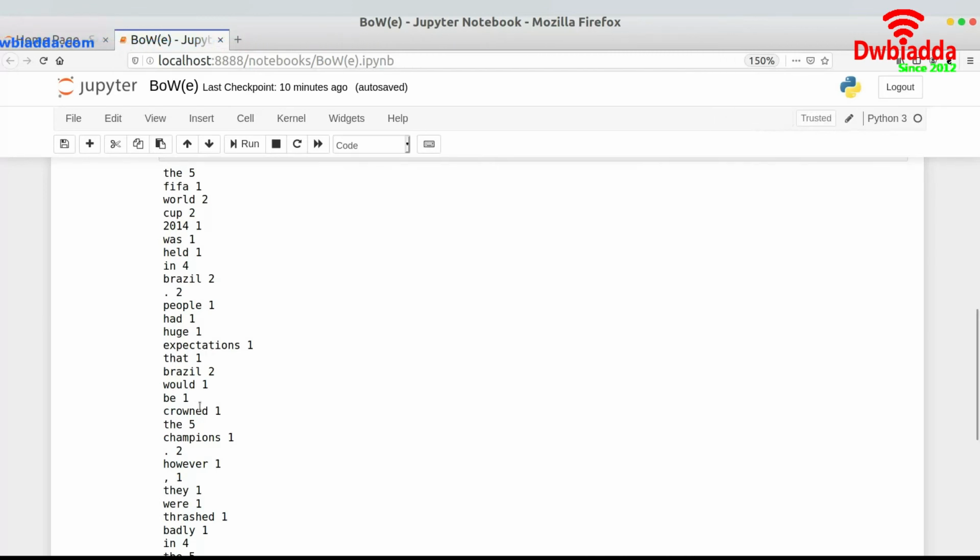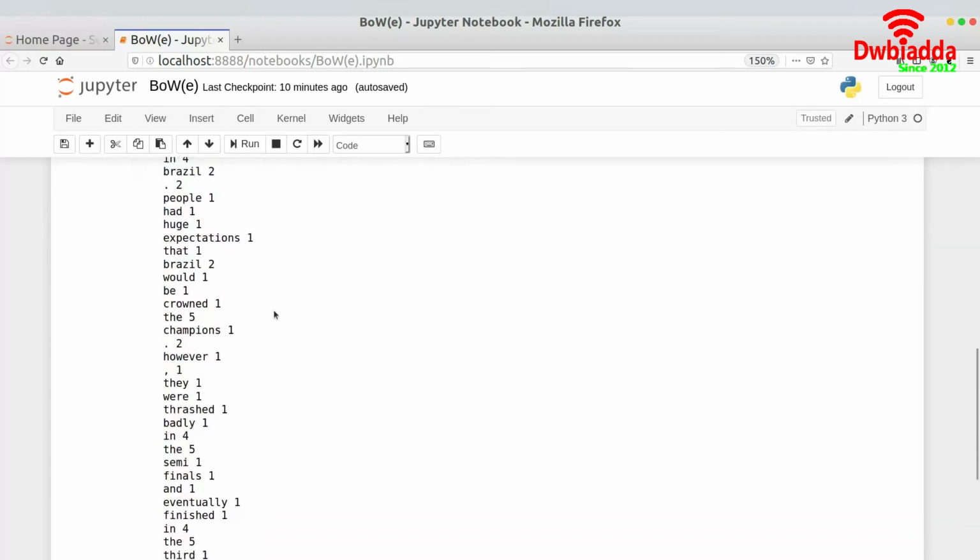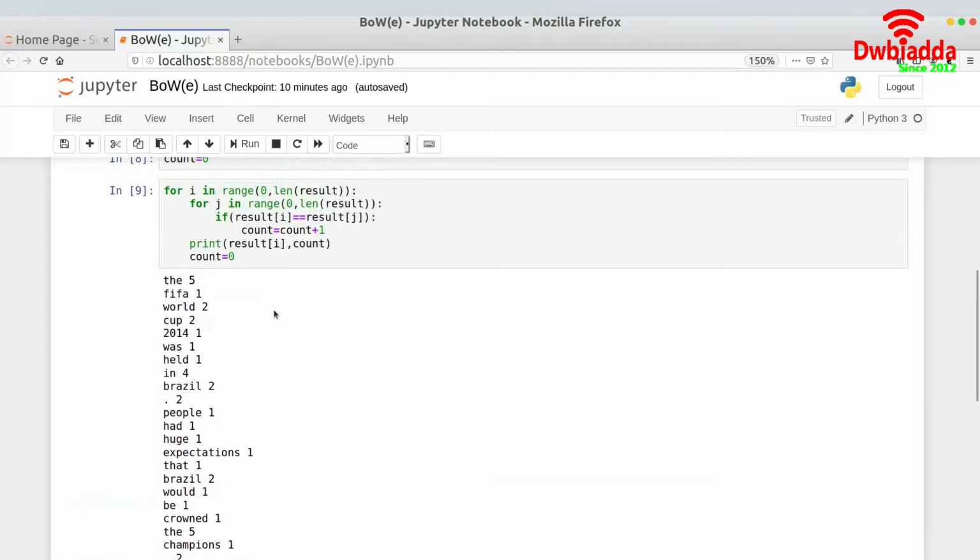So what we'll be doing is I would set a predefined value. Let's say that predefined value is 2, I guess 2 could be a good value over here. I will only put in the bag the words which have a frequency of greater than or equal to 2. This will reduce the computation needed, and based upon the words that we receive, we will make a vector out of it. Don't worry, I will explain what a vector is and how bag of words exactly works. But at this point in time, we are more interested in getting all of the words which have a frequency greater than or equal to 2.